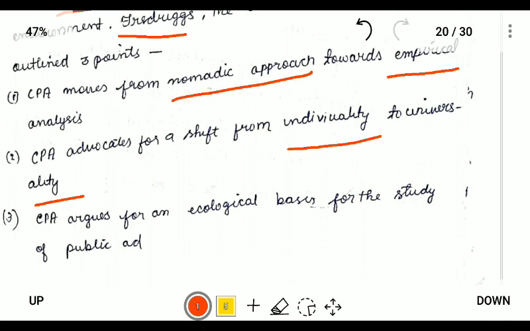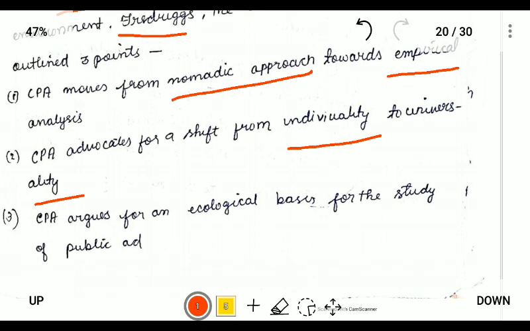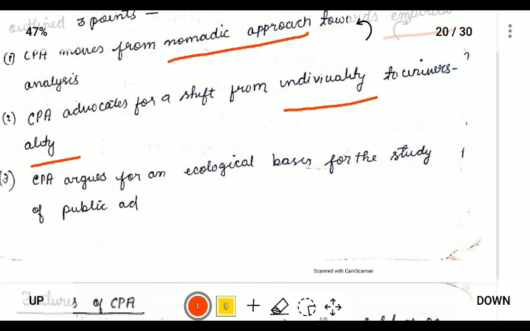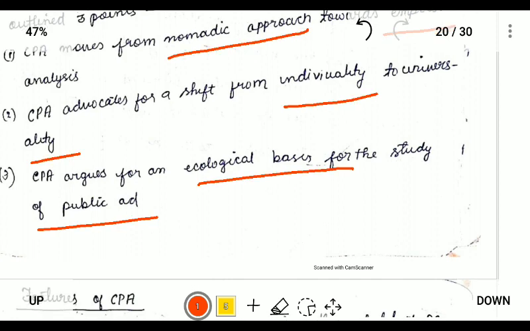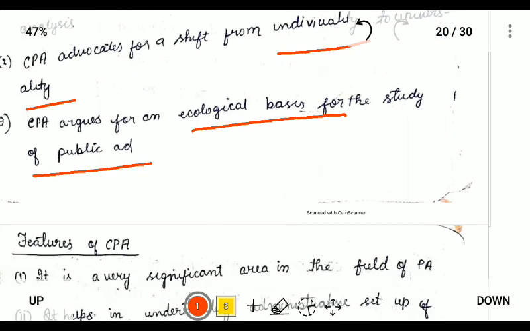and it shifts from individuality to universality, that is, uniformity of administration throughout the world, and it argues for an ecological basis of study of public administration, that is, studying public administration in a broader sense.